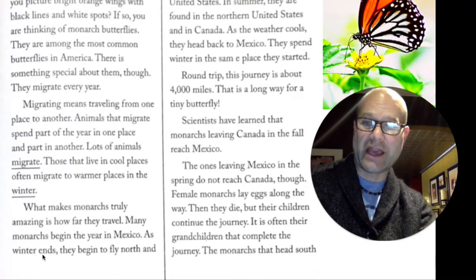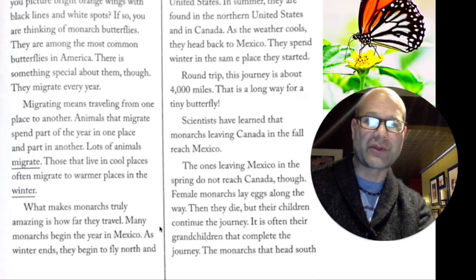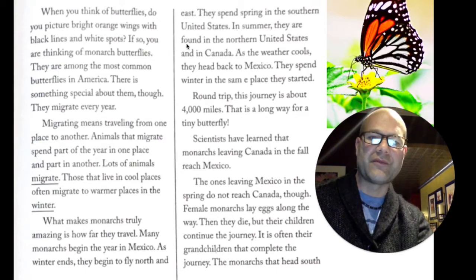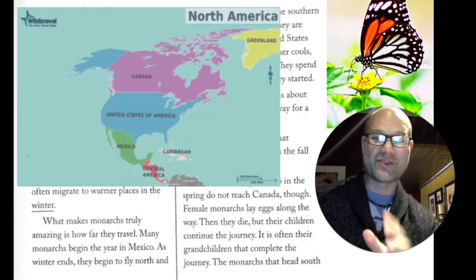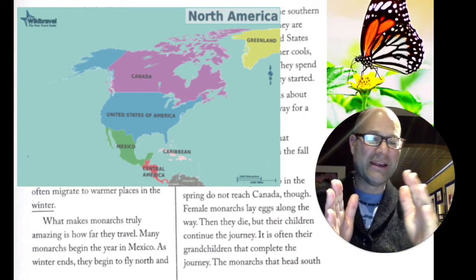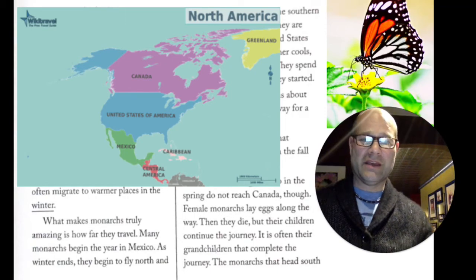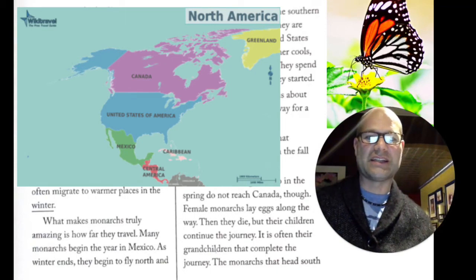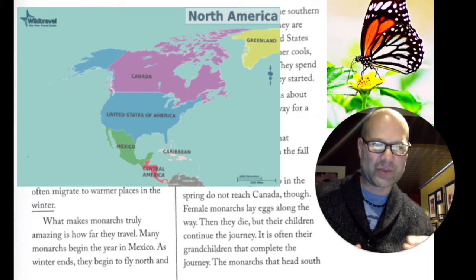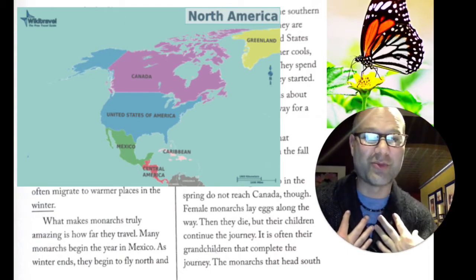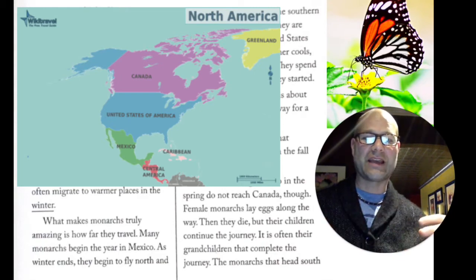Many monarchs begin the year in Mexico. As winter ends, they begin to fly north and east. They spend spring in the southern United States. In summer, they are found in the northern United States and in Canada. Wow. They go the complete continent of North America, from Mexico in the far south. They hang out in southern United States where it's still warm during the springtime and things are starting to thaw, and eventually they end up in our neck of the woods, the northeastern part of America, and even Canada.